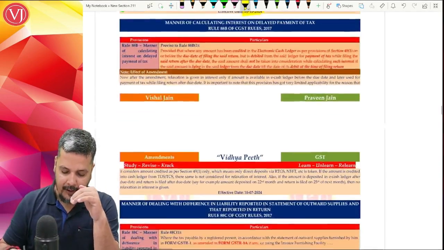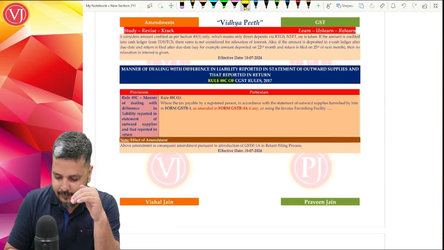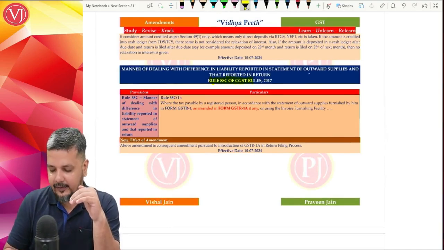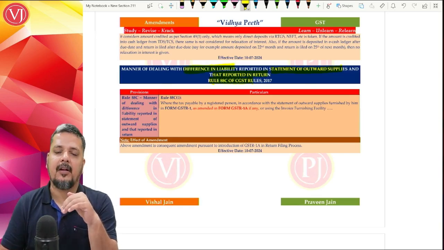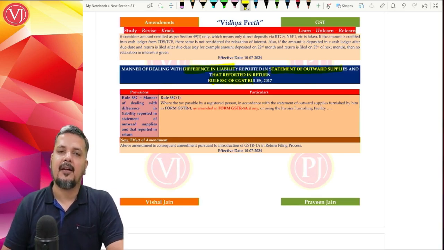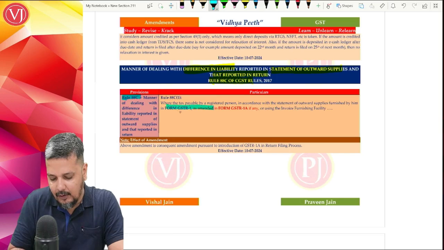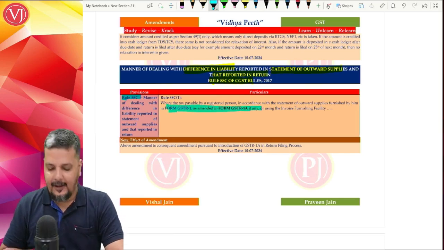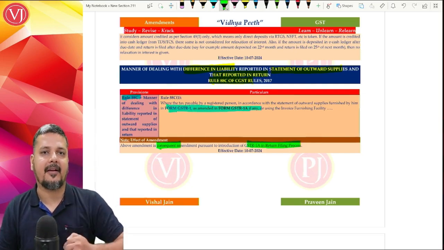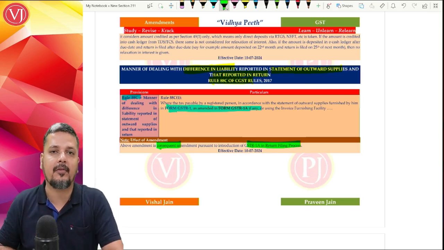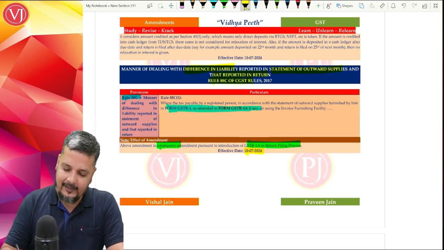Rather, before moving to Rule 88B, which is dealing with interest, I'll touch Rule 88C, which talks about your difference in your GSTR 1 and 3B, difference in liability. Now, whenever there is a difference in liability between GSTR 1 and 3B, as already discussed, the moment they give reference to your GSTR 1, that will always be added along with GSTR 1A. Again, this is nothing but a consequential amendment because of your change in return filing process, where a supplier can file GSTR 1 and followed by, if he wants to do some amendment, GSTR 1A, effective from 10th of July 2024. So again, this is a consequential amendment.